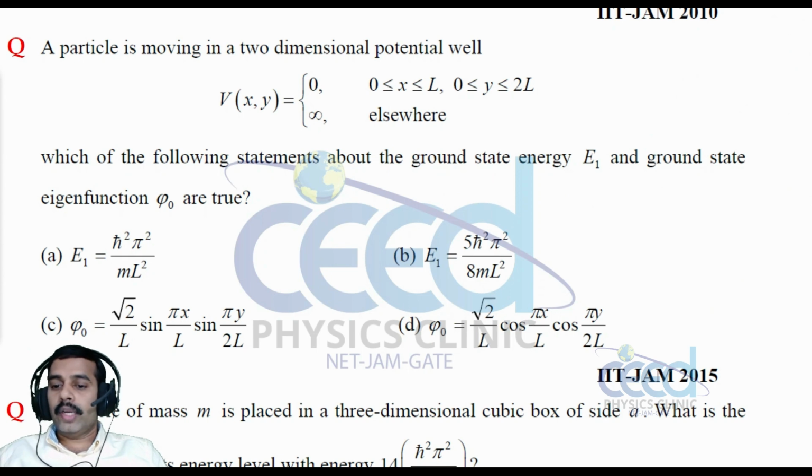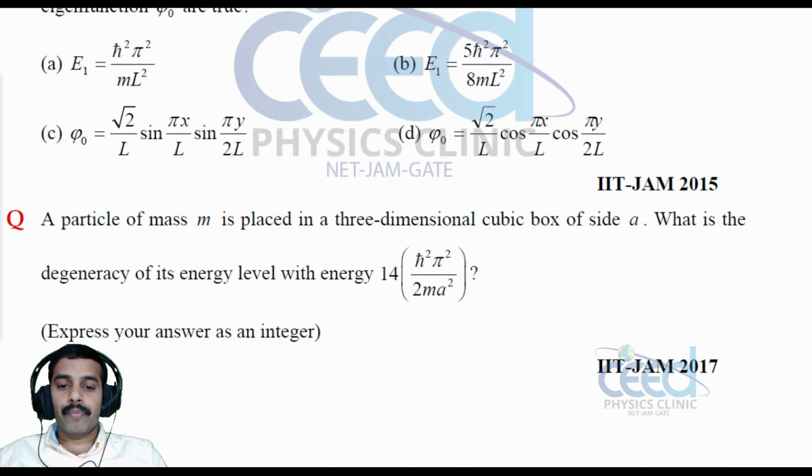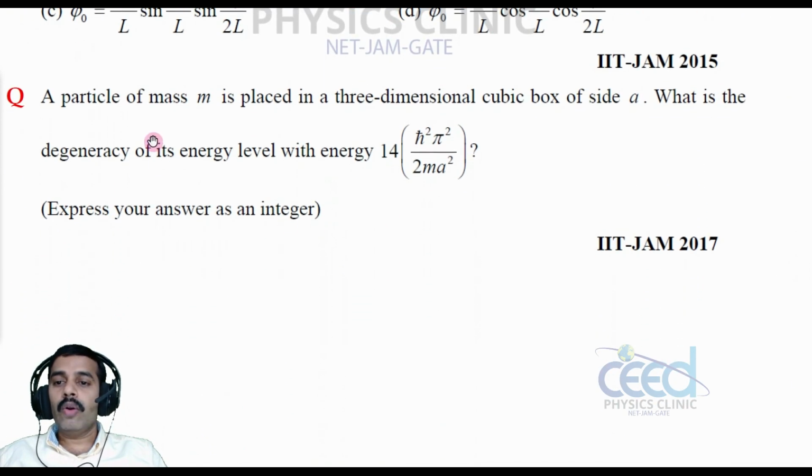Now let us come to another question. A particle of mass m is placed in a three-dimensional cubic box of side a. What is the degeneracy of its energy level with energy 14 pi square h cross square by 2ma square? Express your answer as an integer, right?